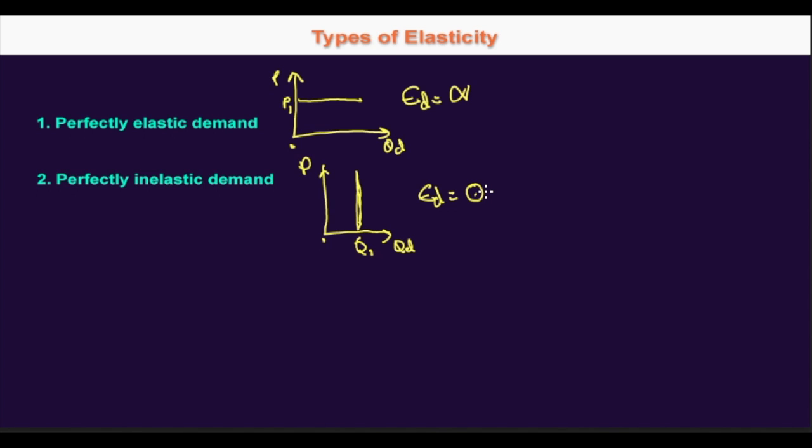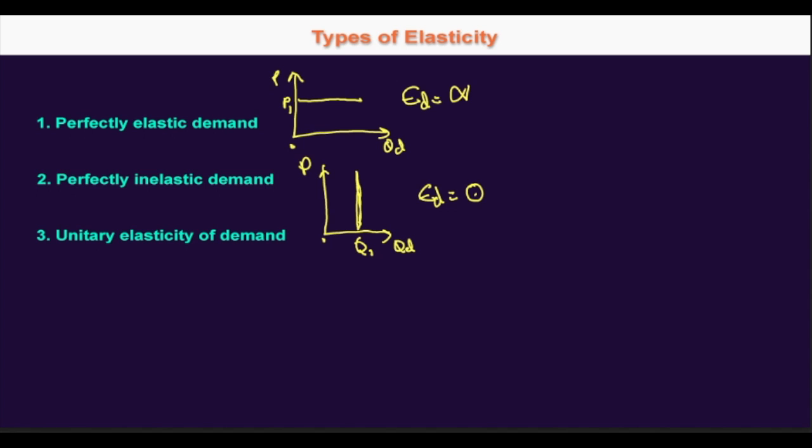The third one would be unitary elasticity of demand. When the quantity demanded of a good changes by exactly the same percentage as price, the demand is said to have unitary elasticity.